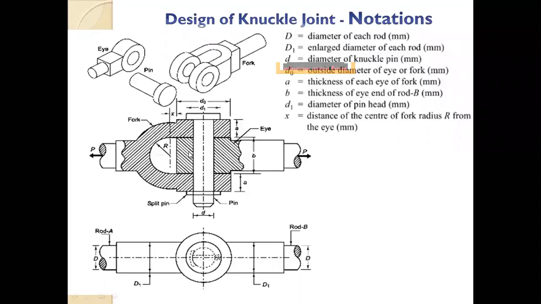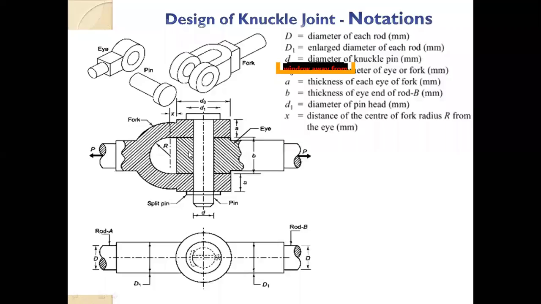D1, capital D1, those are for the rod. Then small d is the knuckle pin diameter, D0 is the fork outside diameter, and D1 is the knuckle pin head. Okay, so 5 diameters, and then we have to find out the thickness of the fork. Basically A and B are the thickness of the fork.